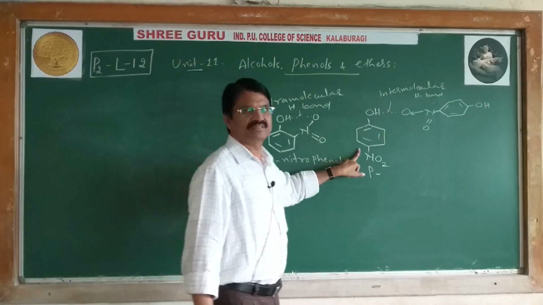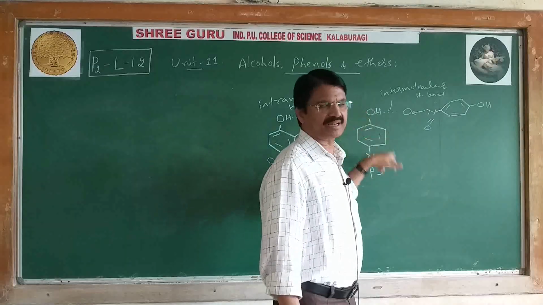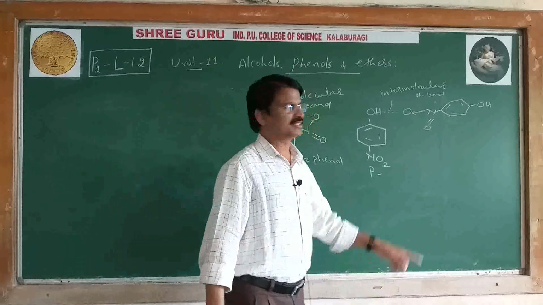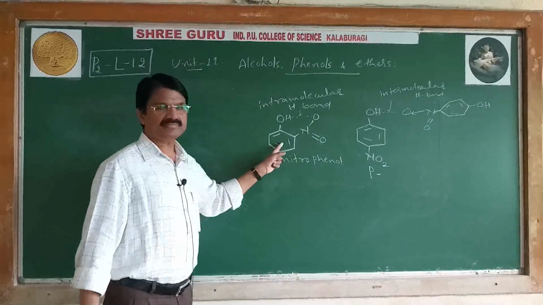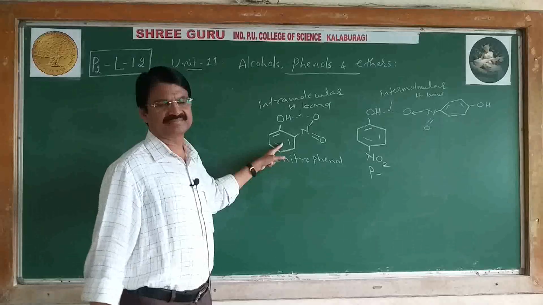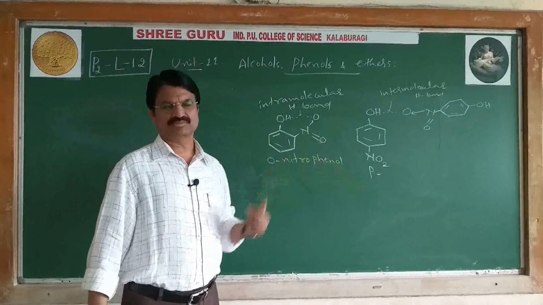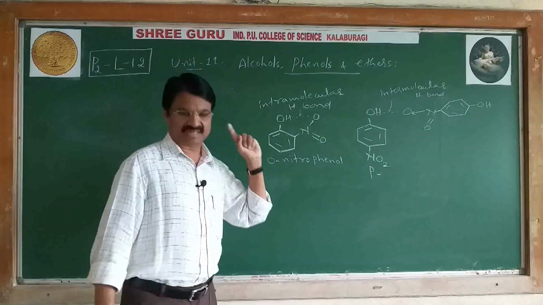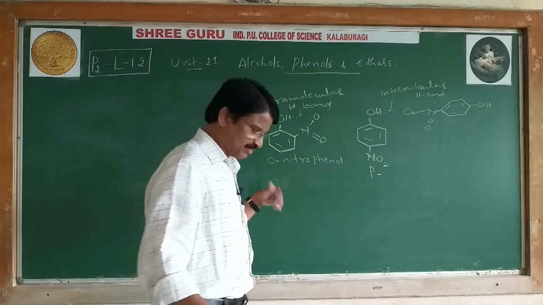So the high boiling point and less volatile nature of para-nitrophenol is due to intermolecular hydrogen bonding. The lower boiling point and more volatile nature of o-nitrophenol is due to intramolecular hydrogen bonding. So these points also you have to remember in the case of nitration.